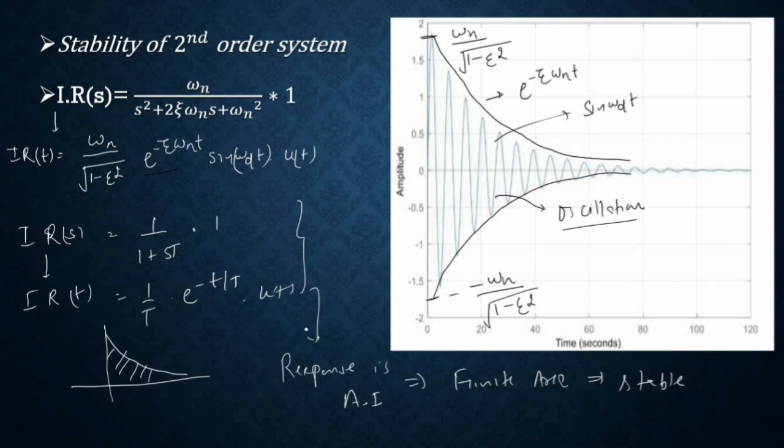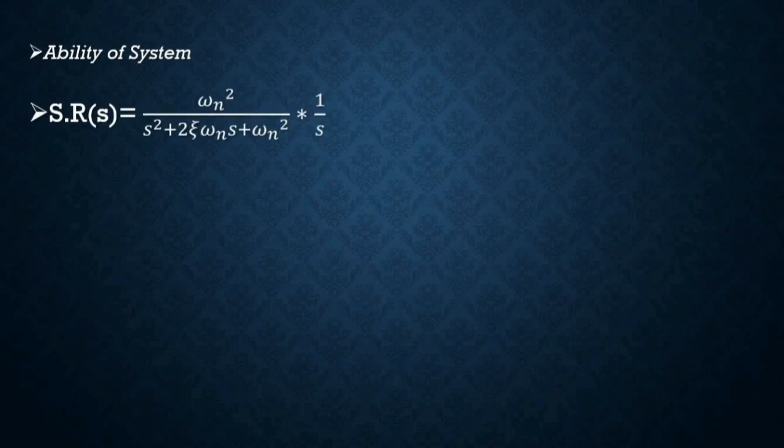Now we are going to discuss the ability of the system, where we just need to find out how fast and accurately the system will track the command given to it. To find out the ability of the system, we just need to find its step response. We can also find the ramp response and parabolic response, but they have some problem with the issue of steady state error. So we only discuss the step response, where we give the step as the input and find its response. The response will be like this.